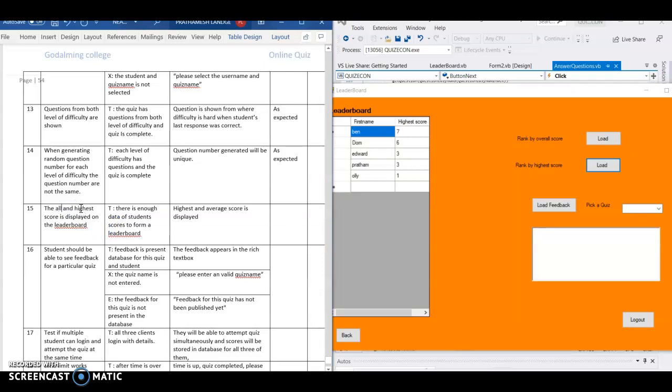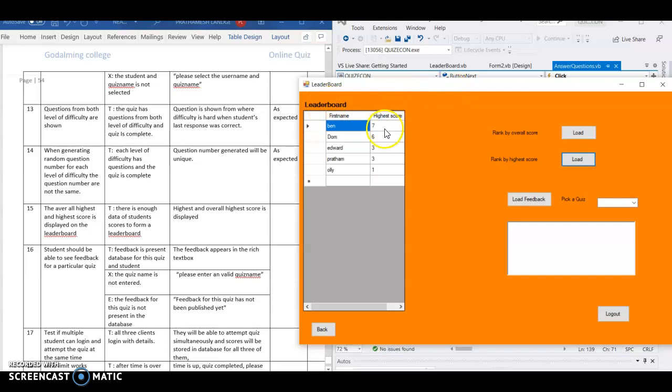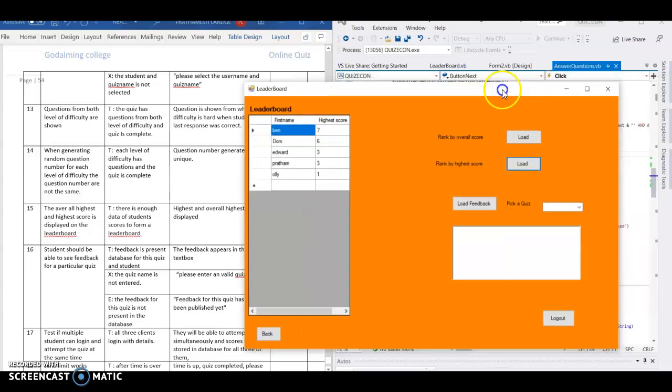So I'll click overall highest instead of average, my bad. Yeah, so overall highest adds the scores of all quizzes they attempted for a student, and it just gives out this number. And ranked by highest just ranks them by the best.